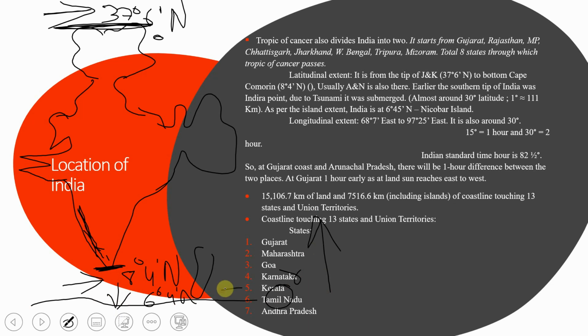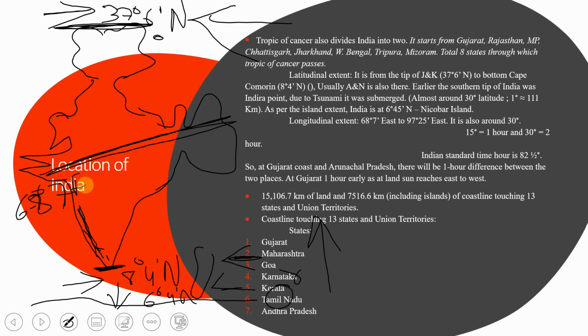That's why 6 degree 4 minute north will be here, 8 degree 4 minute north will be here, then this is the 37 degree 6 minute north. Okay, and what will be our longitudinal extent? So longitudinal extent will be 68 degree 7 minute east, so from here to here, 68 degree 7 minute east to 97 degree 25 minute east.